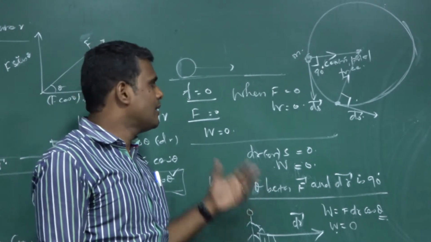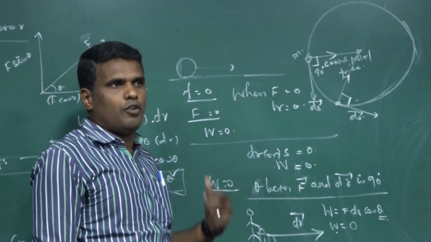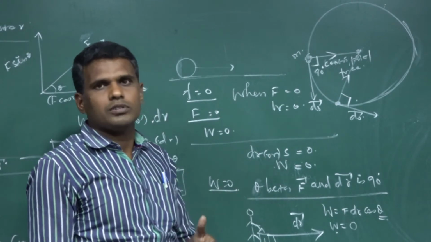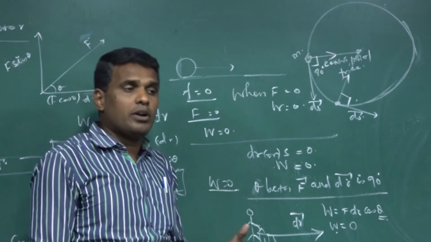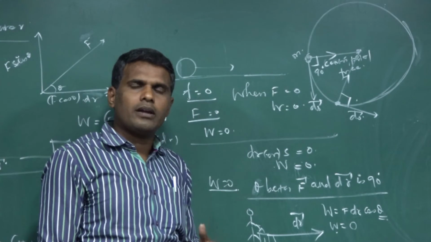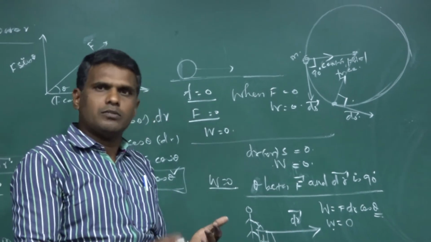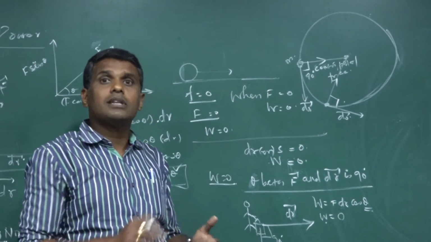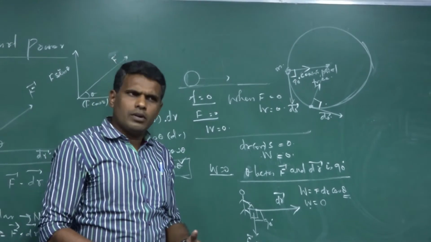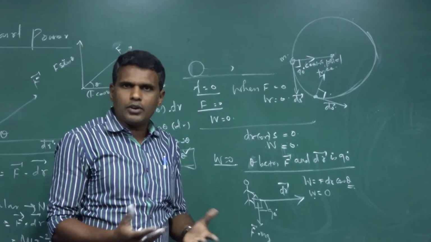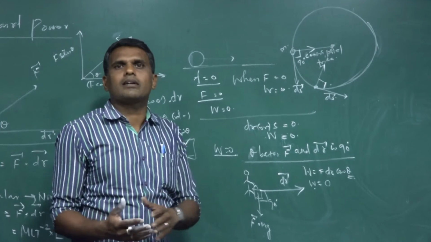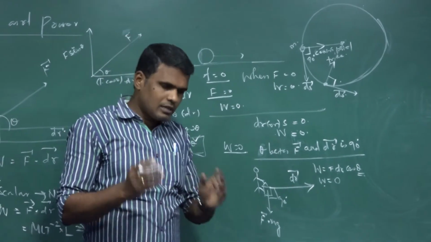We can give it as a table so that you can understand very clearly. When do we say work done is maximum, when do we say it is minimum, 0, and when do we say it is negative? You may wonder, I am speaking of work done being positive maximum, 0, negative. You may wonder whether work done can be negative. Of course, yes, work done is negative.